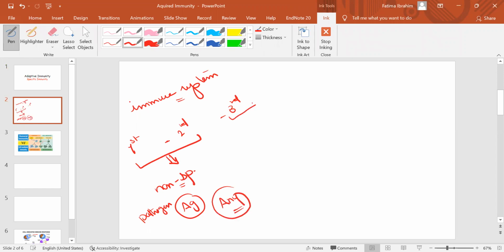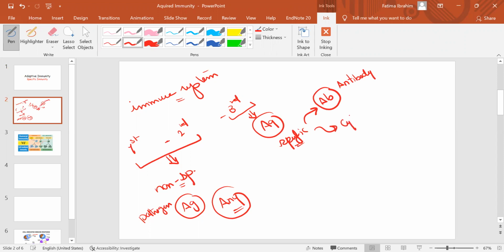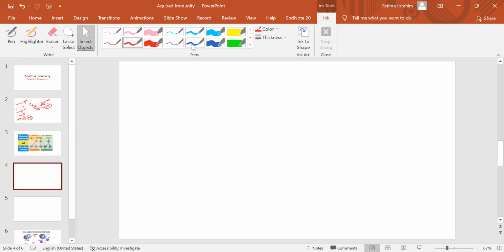But during the third line of defense, you have a specific antigen, and this specific antigen will be killed either by a specific antibody, AB stands for antibody, or by specific cytokines. So this is the third line of defense. We'll go back to this picture, but let's first subdivide what the third line of defense is.